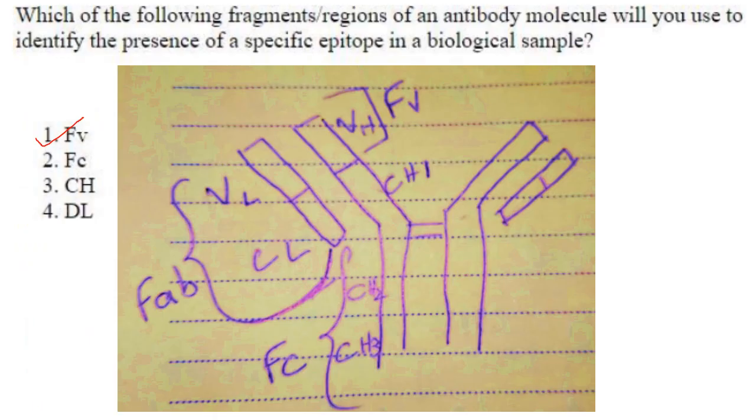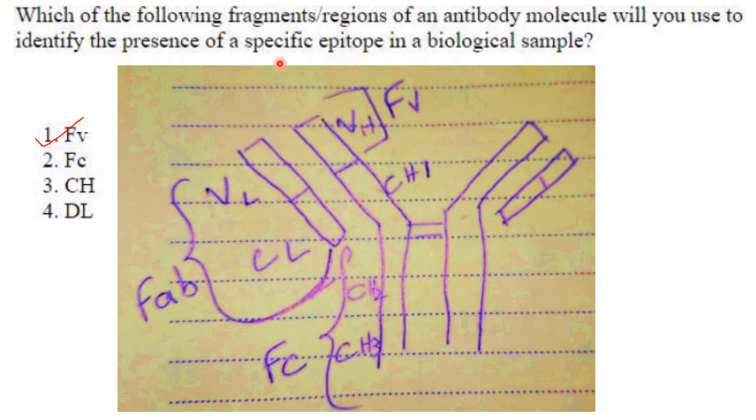Then next one. Which of the following fragment regions of an antibody molecule will you use to identify the presence of a specific epitope in a biological sample? FV, FC, CH, DL. Now this is your structure of the immunoglobulin. This is your Fab region. VL, this one. This is your Fab region. This is your FC region. And this is your FV region. Variable region of the light chain, variable region of the heavy chain.